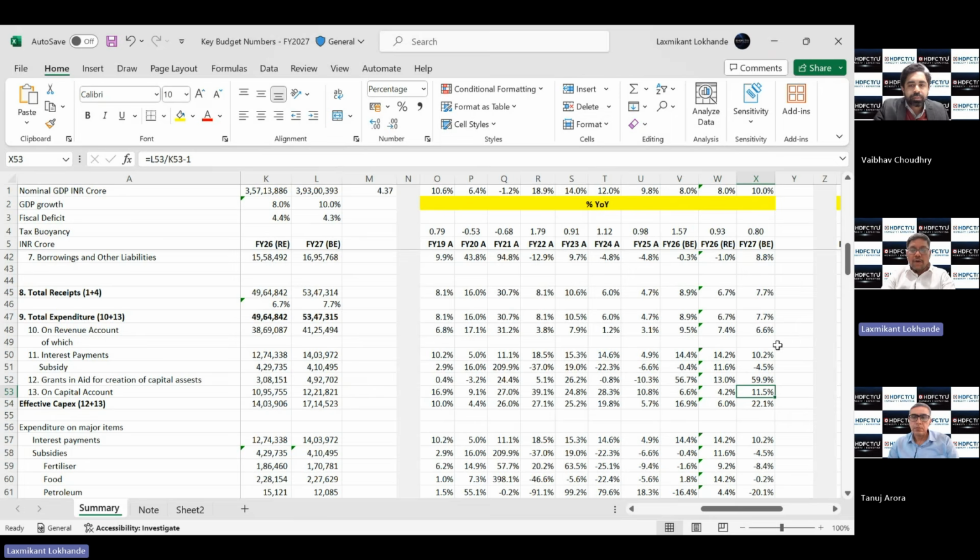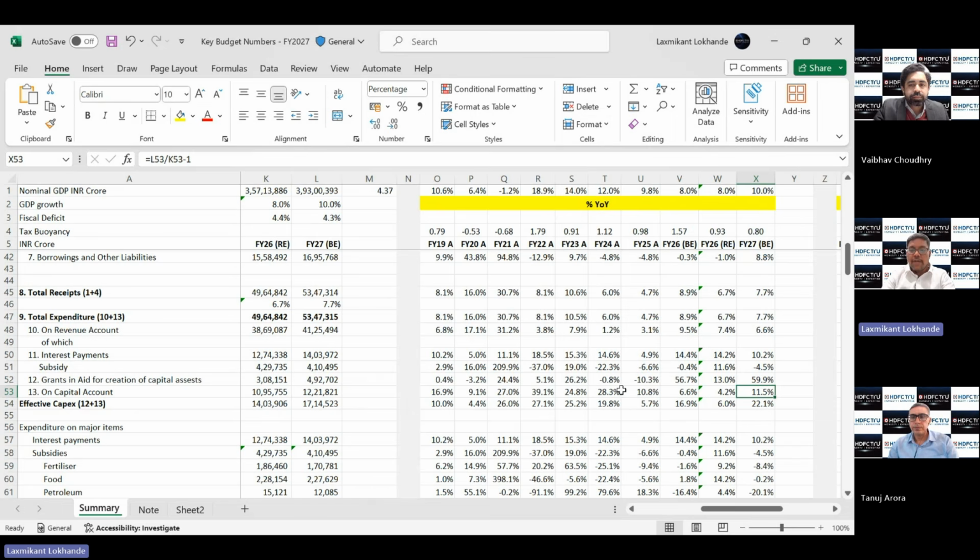So, as we can clearly see, whenever government spends more in capex, that's called better quality of spending by government, because obviously the capital asset creation has long-term benefits. So it is always considered as a good way of expenditure.